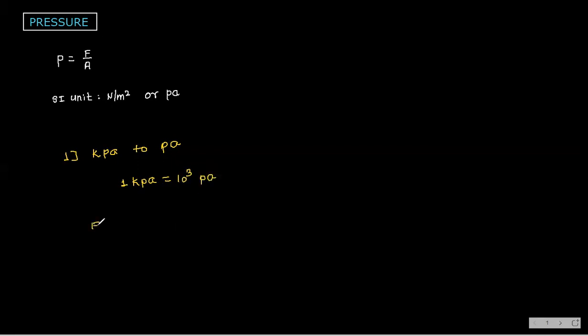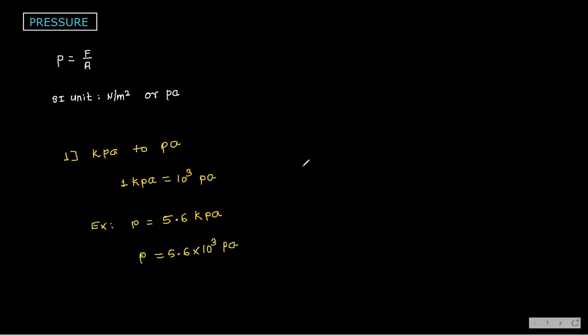For example, suppose someone is giving you pressure P equal to 5.6 kilopascal. Then how much is it? 5600, or 5.6 into 10 to the power 3 Pascal.